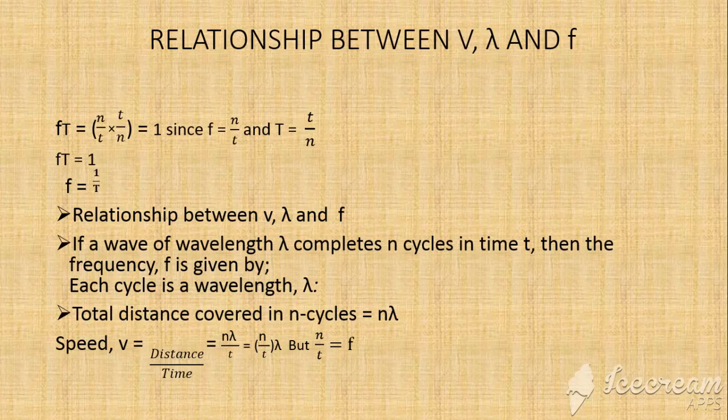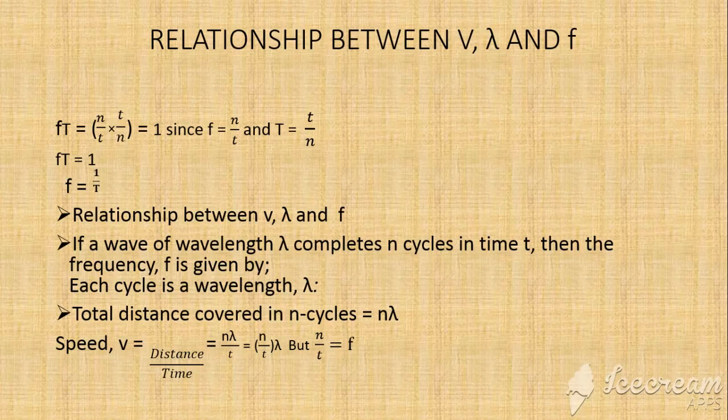That is why we have t over n. Therefore, Ft will give us a 1, because the n will cancel out and the t will cancel out. So you have 1 over 1, which is equal to 1. Therefore, when I get Ft being equal to 1, if I make f the subject, I'll end up with f being equal to 1 over t. That is the relationship between the V, lambda, and f.